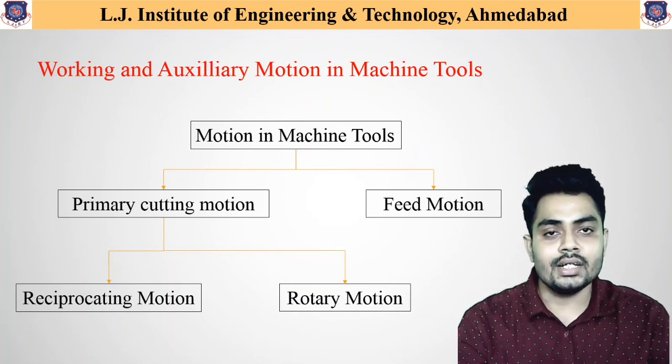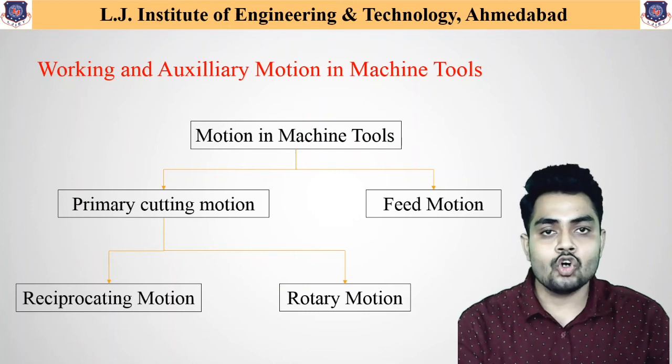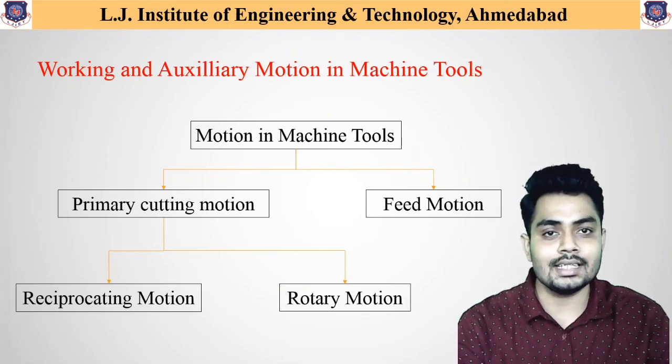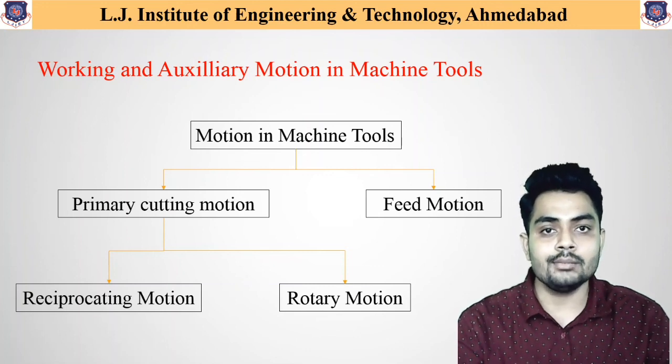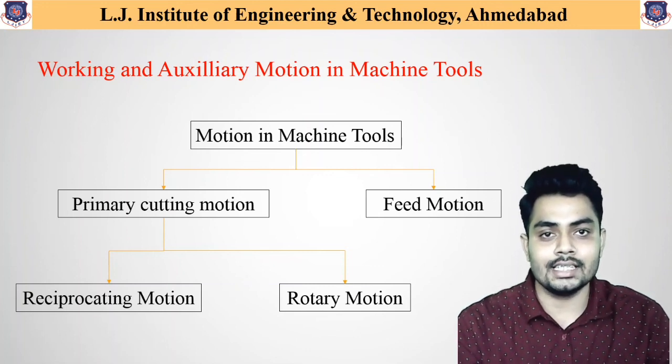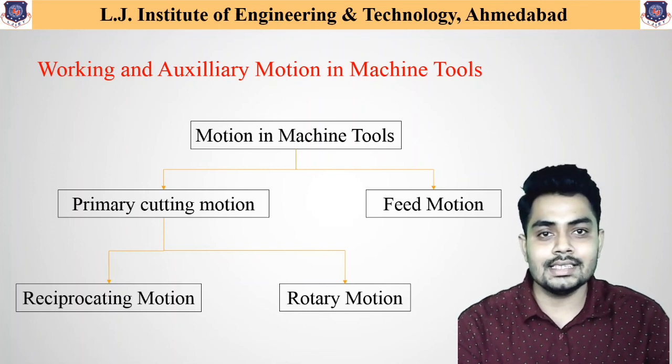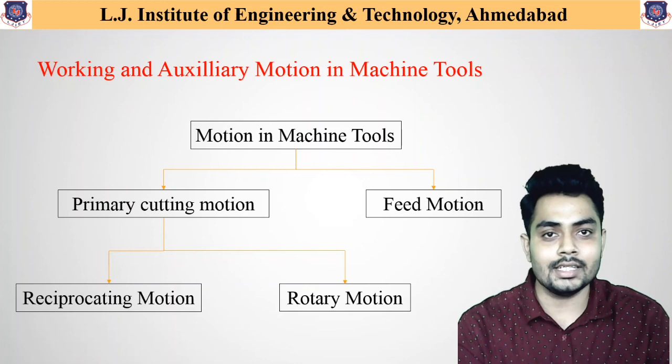There are different machineries available, and how those primary and auxiliary motions are given, we will discuss in further lectures. I hope you got clarity about these basic discussions that we have completed in this topic.